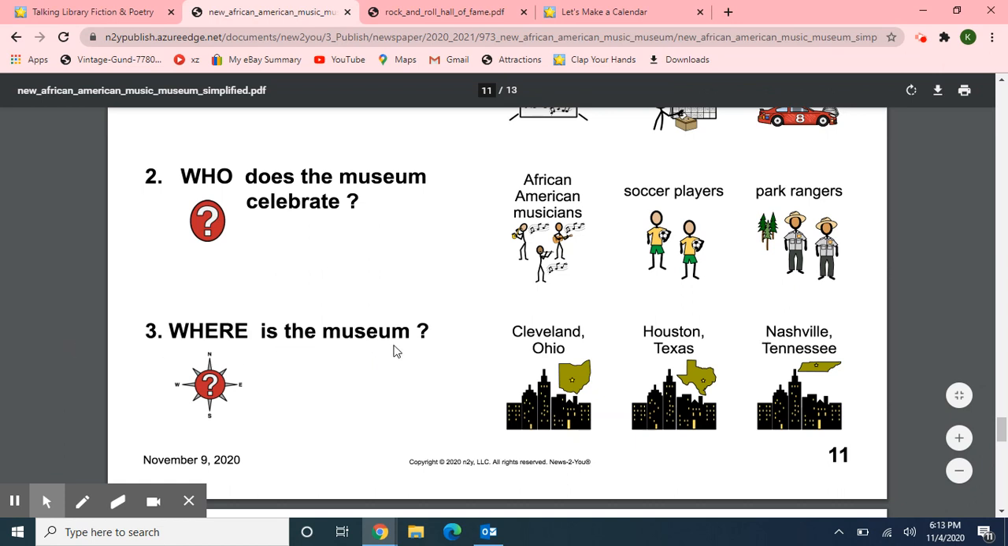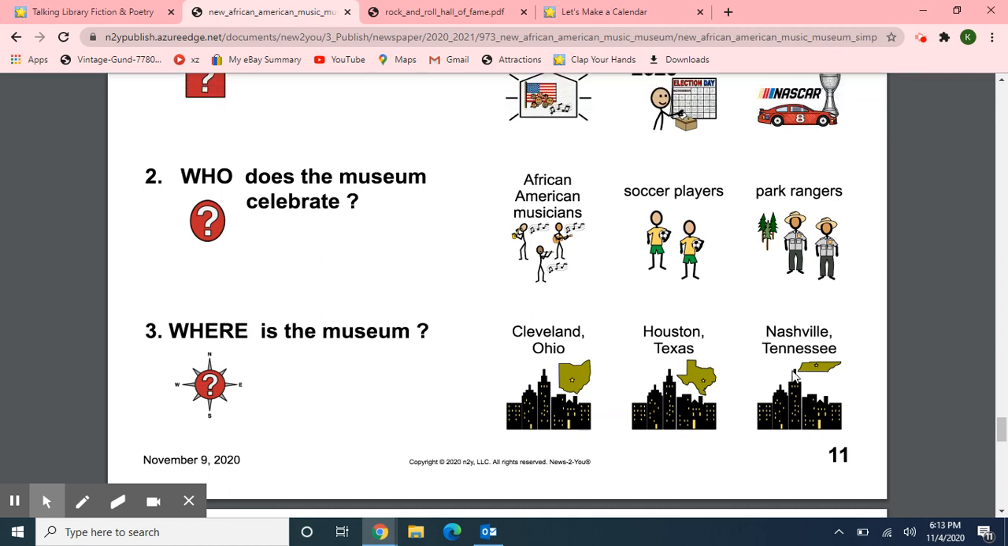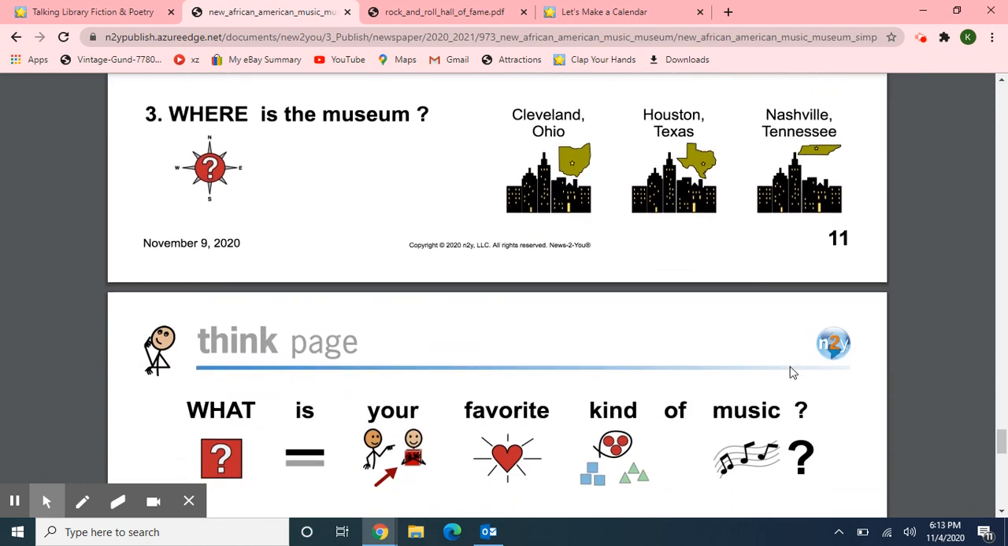And number 3, where is the museum? In Cleveland, Ohio, Houston, Texas, or Nashville, Tennessee? The museum is in Nashville, Tennessee.